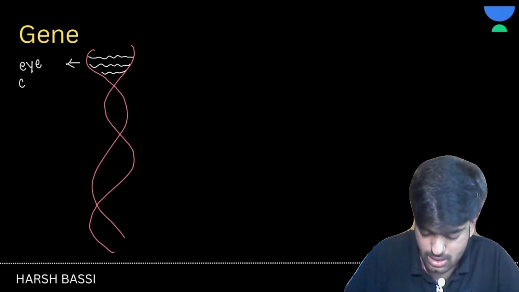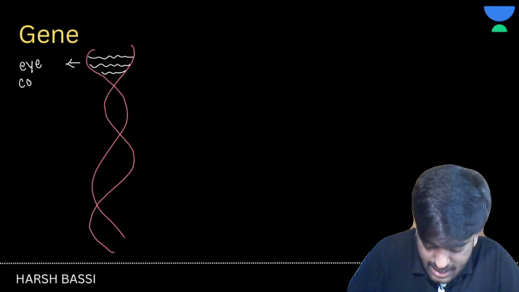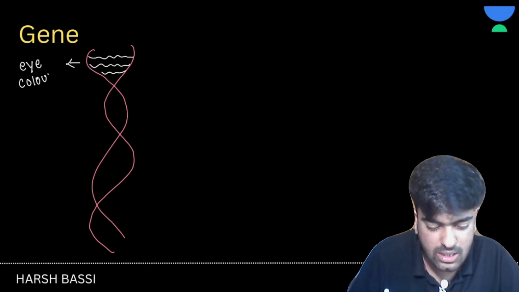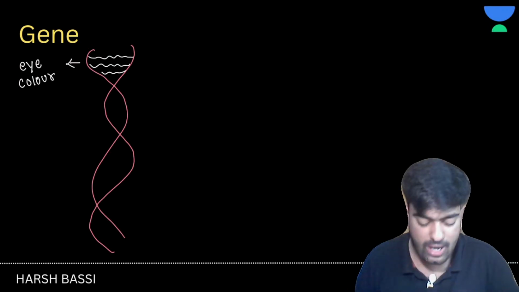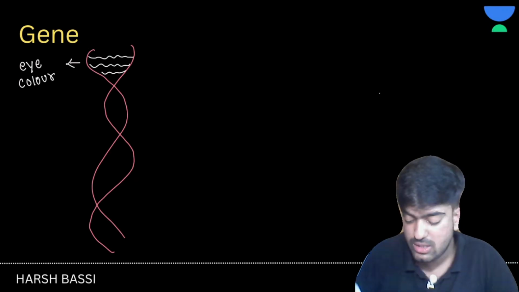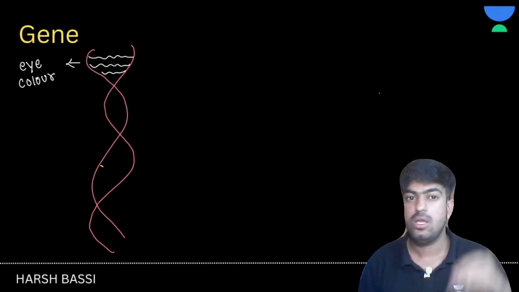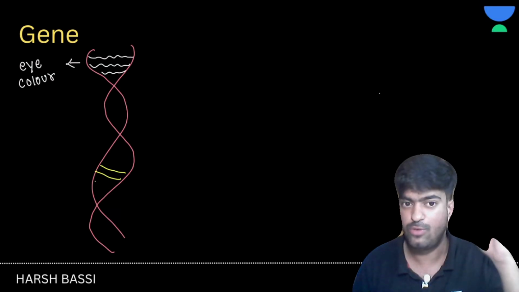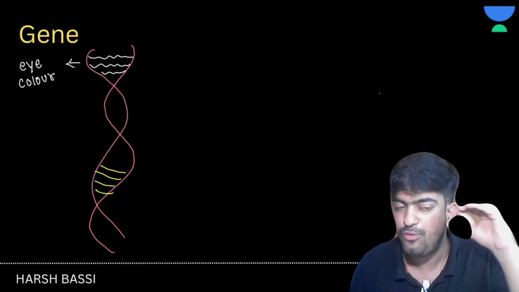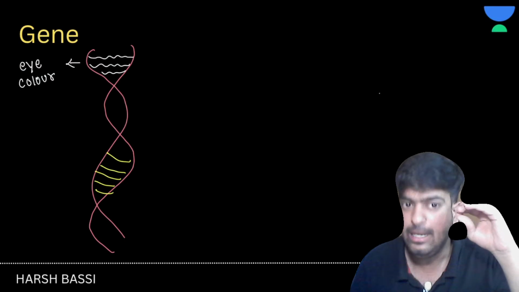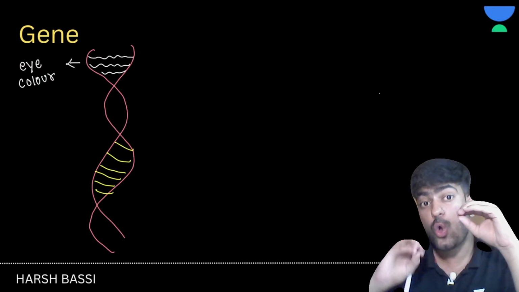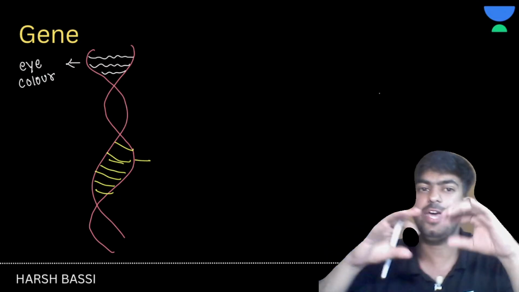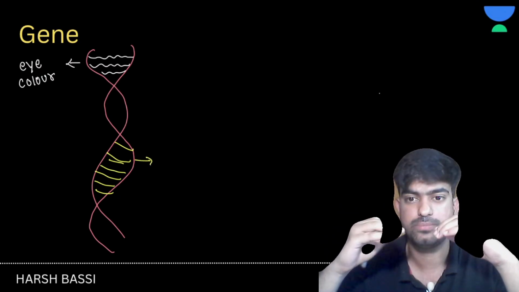Now, if I talk about this particular thing, that is eye color here, I am going to say that this is a gene. So just listen to what I am saying. Part of DNA which is coding for something is known as gene, right?